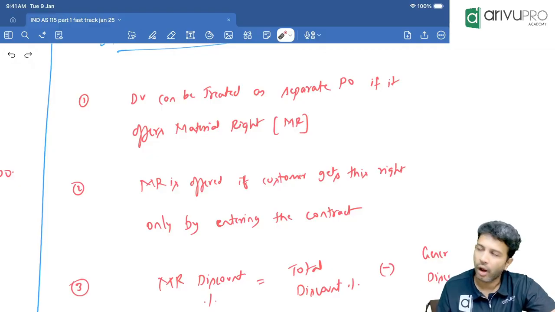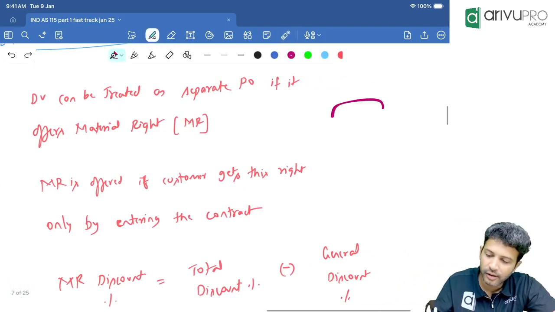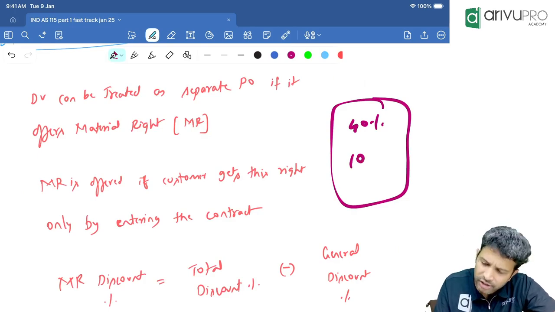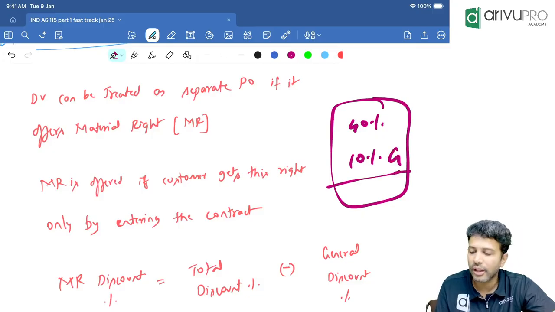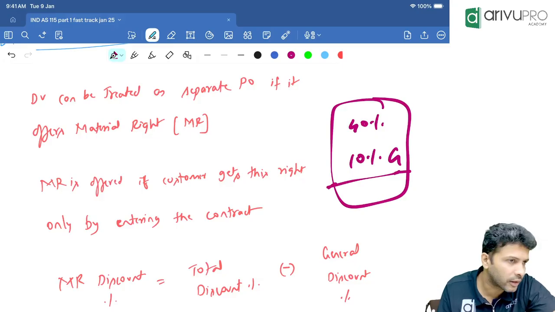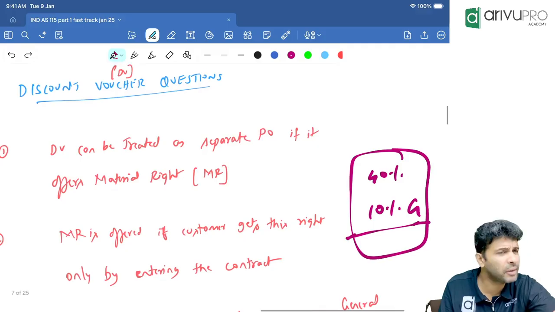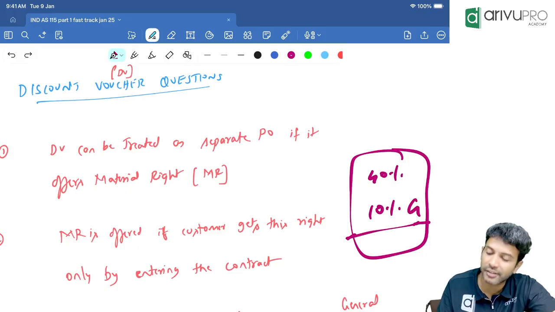All right. Next, what you'll have to do is find out the material right's discount voucher percentage. Let's say a particular customer got how much percentage discount? 40% discount. But Reliance is also offering 10% general discount to everybody. That means, by entering into this contract, though the customer got 40%, 10% discount is offered to everybody. So effectively how much extra discount percentage is this customer getting? 30%. That you need to find out.